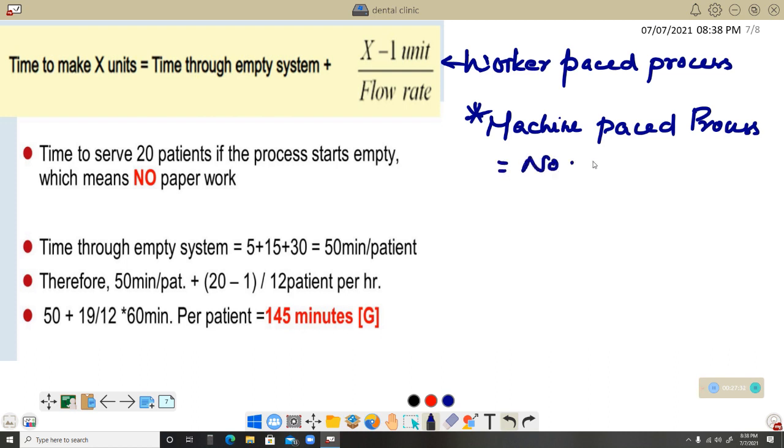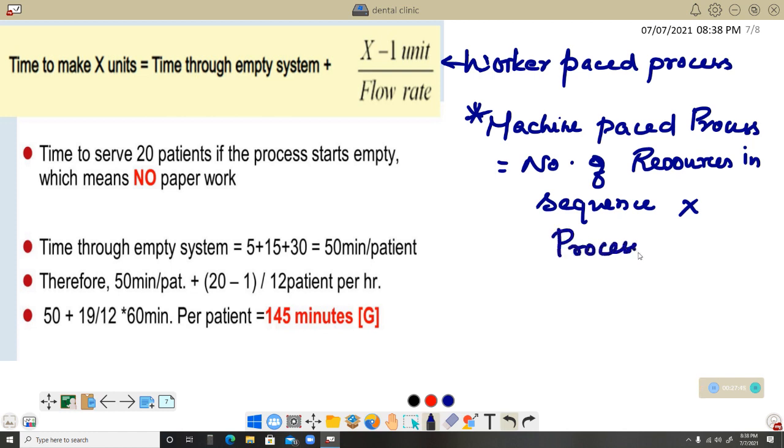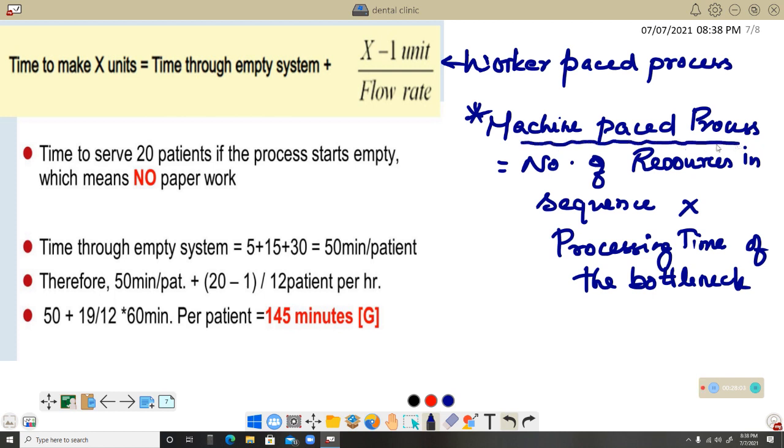number of resources in sequence into processing time. Processing time of the bottleneck we have to take. But as far as this particular case, machine paced process, we are not taking this particular formula because this particular service system is a worker paced process. So that is why we are going with this particular formula.